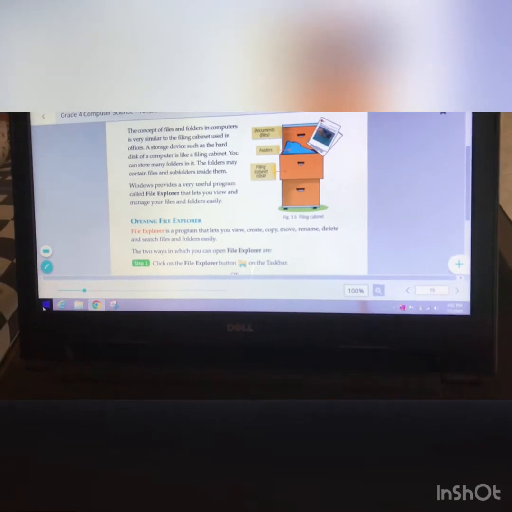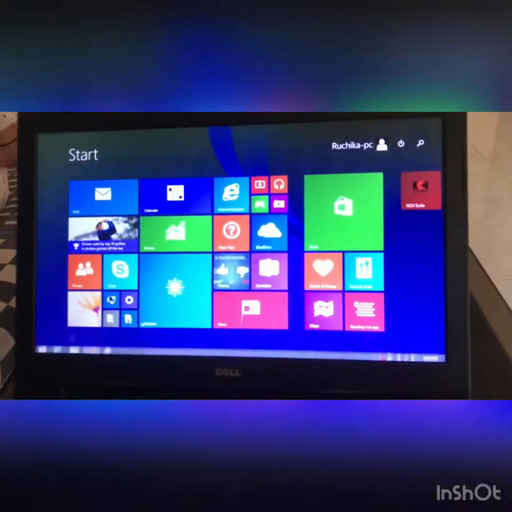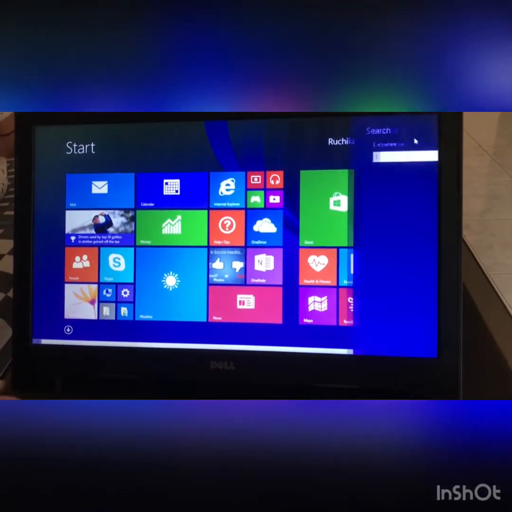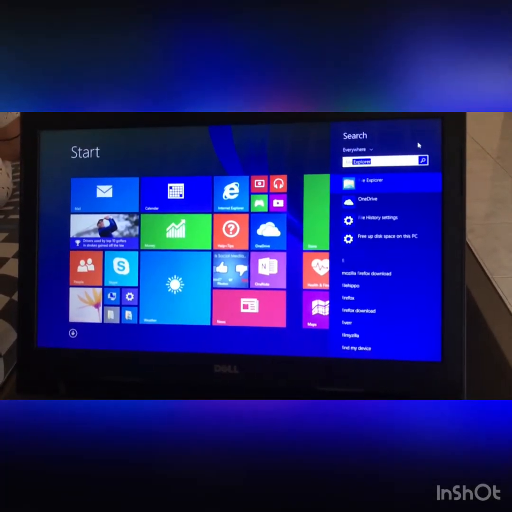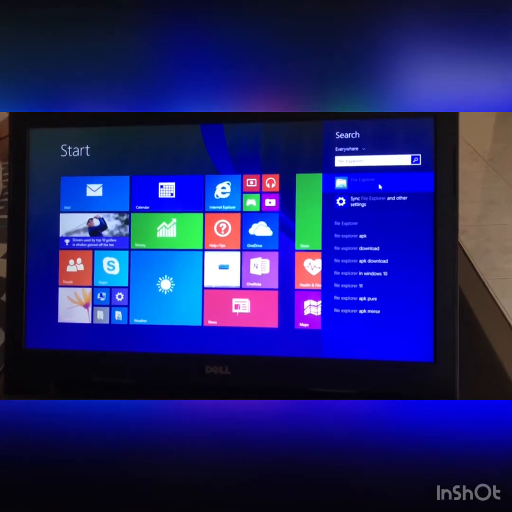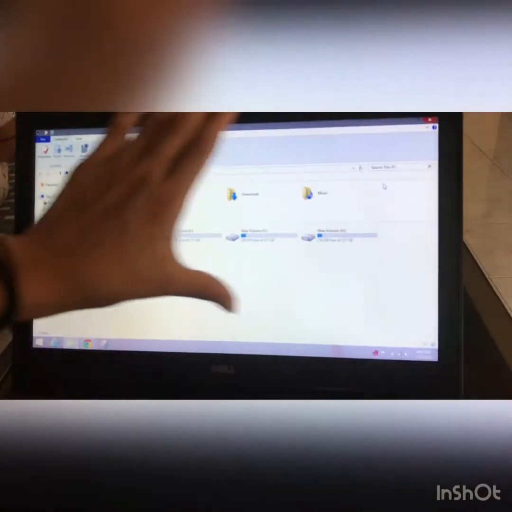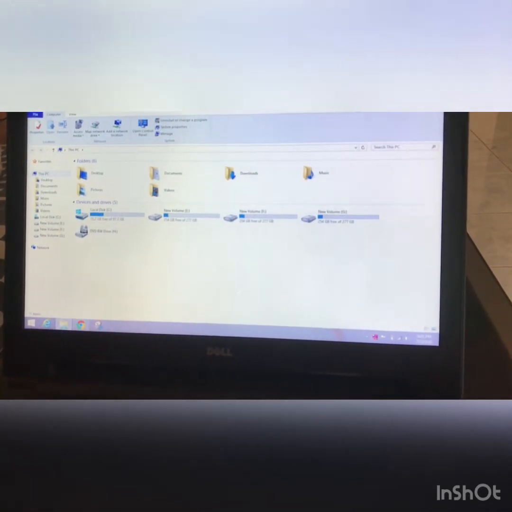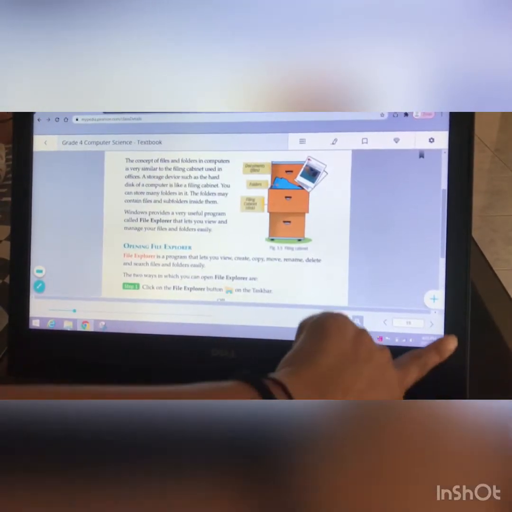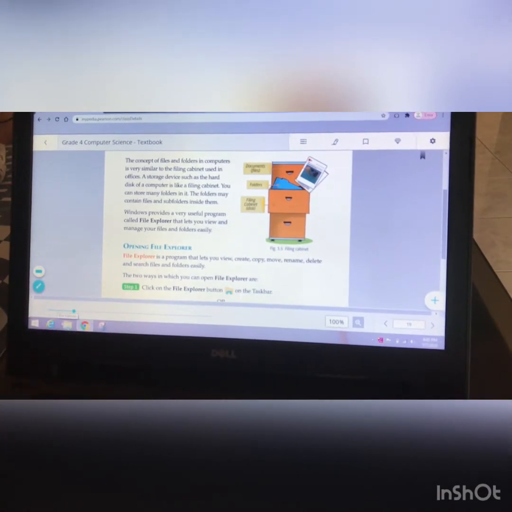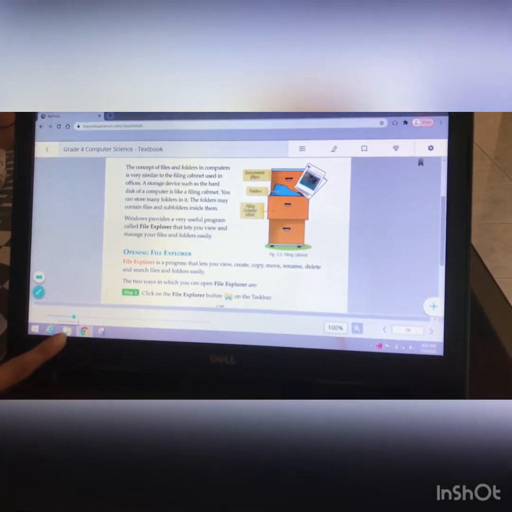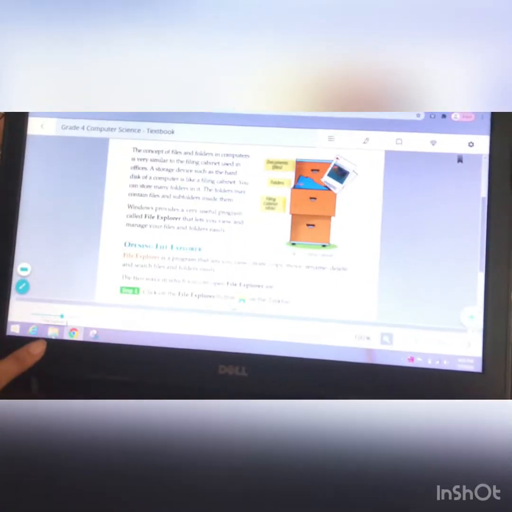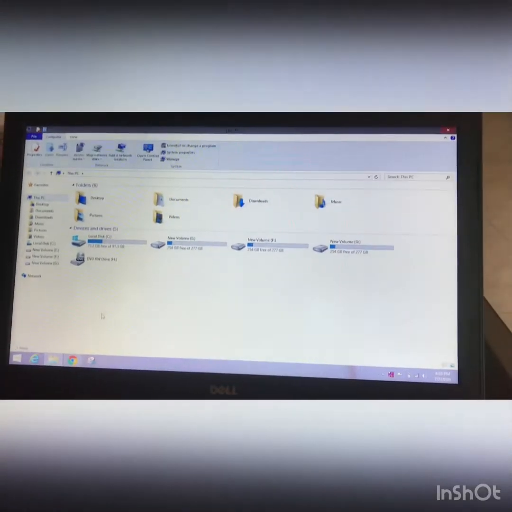So first of all, I will click on the start button and I can write here File Explorer. So if I click on this, the File Explorer screen will open. The second option to open it is on the taskbar. You can see this taskbar here, this icon is of File Explorer. So if I click on this, File Explorer will open.